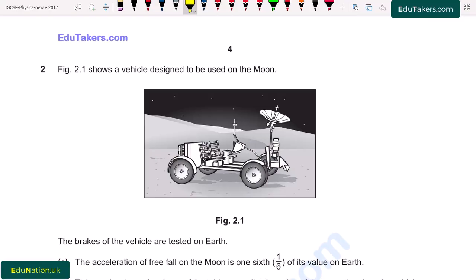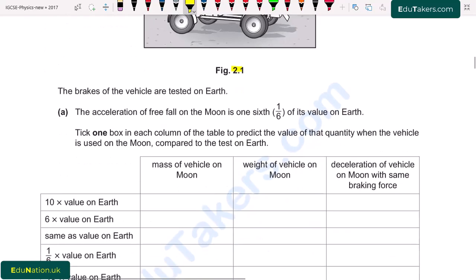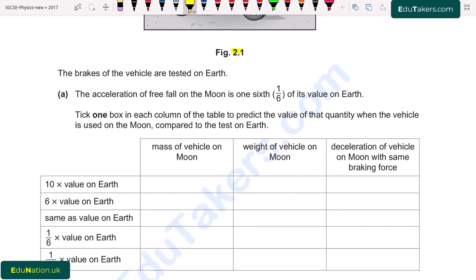Question number 2. Figure 2.1 shows the vehicle designed to be used on the moon. Here is figure 2.1 and we can see that there is a vehicle. The brakes of the vehicle are tested on the earth. Part A. The acceleration of free fall on the moon is 1/6 of its value on the earth. It means that the acceleration of free fall, that is g, at the surface of the moon is 1/6 the value of g at the surface of earth. It means that the acceleration of free fall at the moon is smaller compared to the surface of earth.